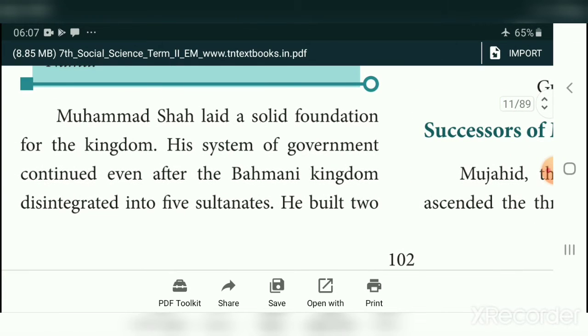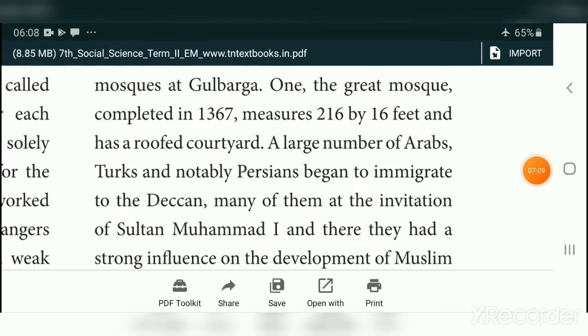Muhammad Shah laid a solid foundation for the kingdom. His system of government continued even after the Bahmani kingdom disintegrated into five sultanates. He built two mosques at Gulbarga. One, the Great Mosque, was completed in 1367. It measures 216 by 16 feet and has a roofed courtyard.